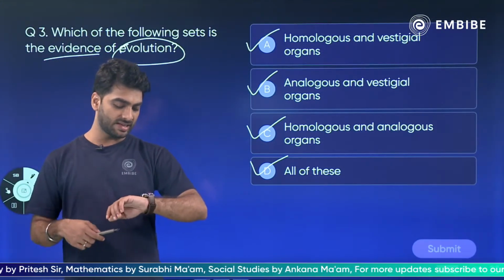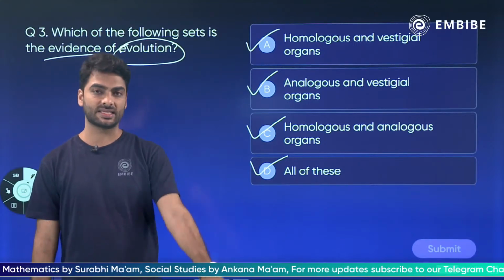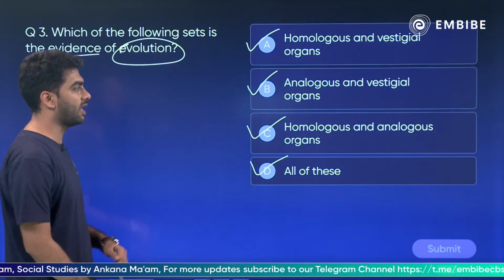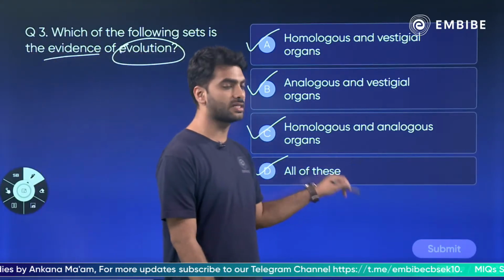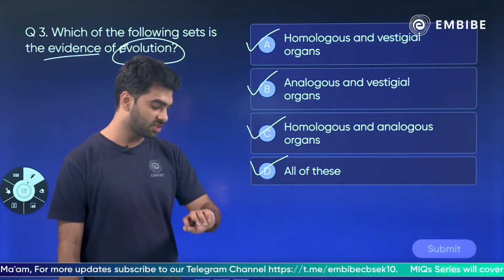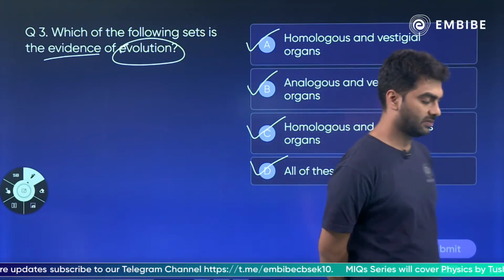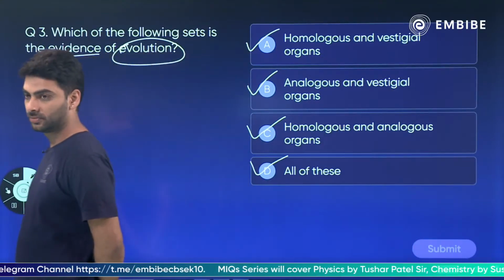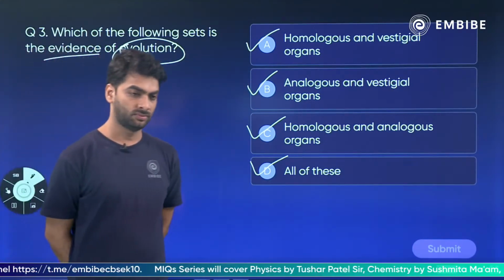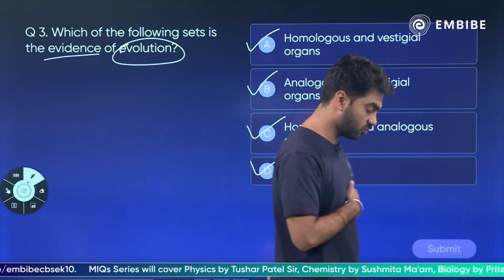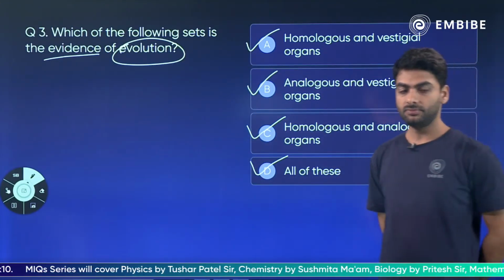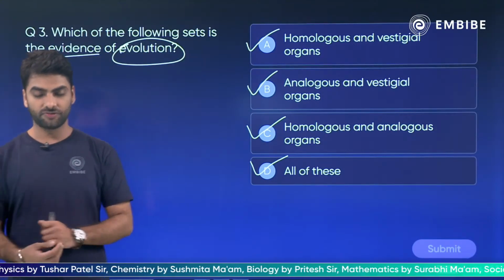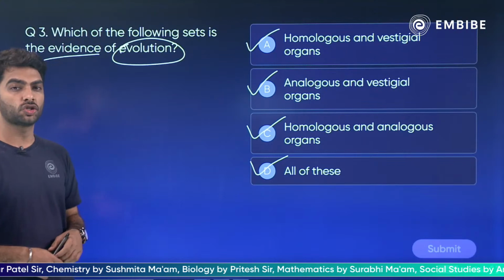ठीक है? So Arathi has given the answer as C. I'll give you 30 seconds and your time starts now. So what do you think? It is homologous vestigial, analogous vestigial, homologous analogous, या all of these? Easy peasy Japanesey. चलिए quick, very quick. 5, 4, 3, 2, 1.